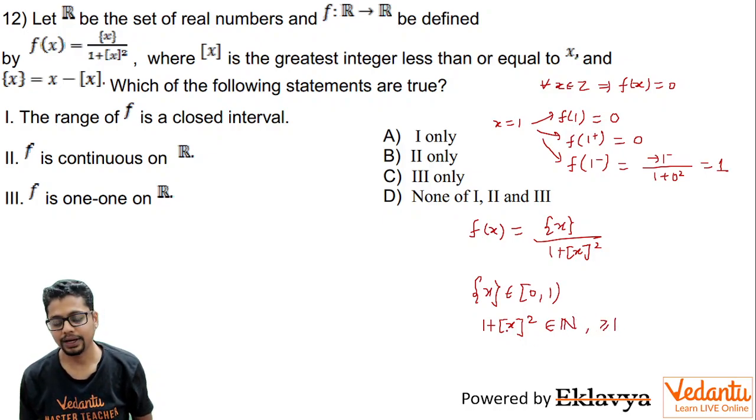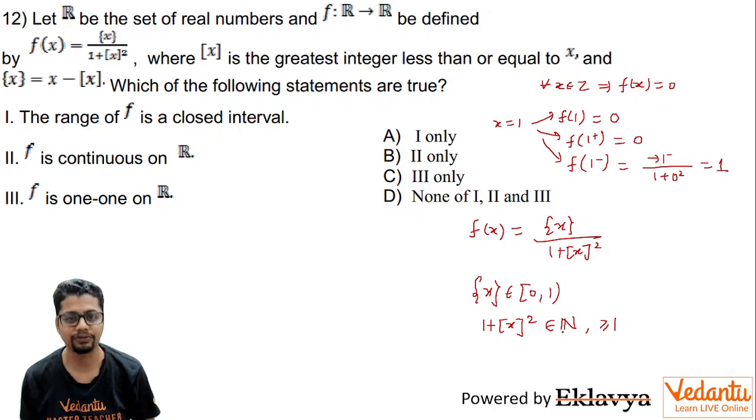Why? Because it can be 1 plus 0 square, 1 plus 1 square, 1 plus 2 square. In fact, it will not be taking all natural numbers also. So the set of values that this will take will be a subset of natural numbers, and this expression is definitely greater than or equal to 1.